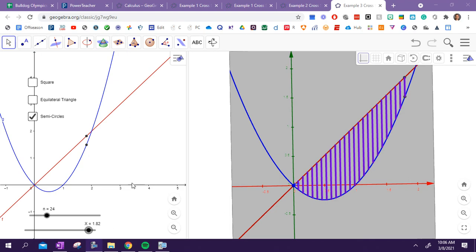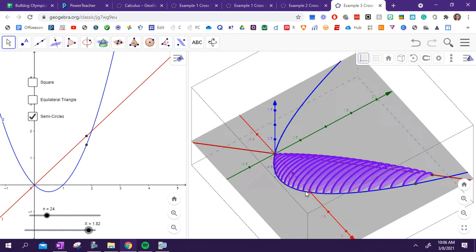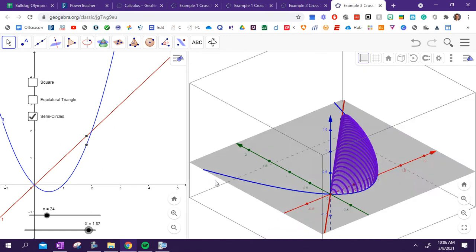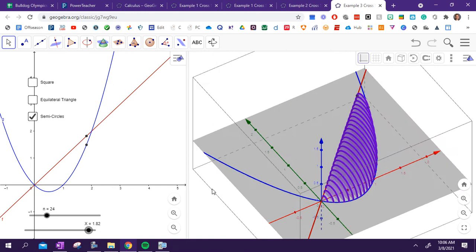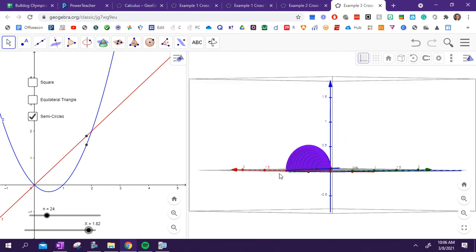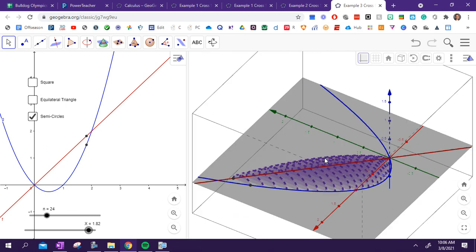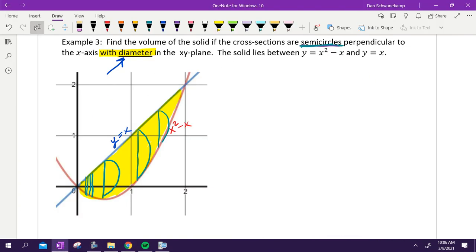Here's your shape. It looks like this. We drew our vertical lines, and when we look at it sideways, we're getting those semicircles. It's a croissant, or maybe like a cocoon that was built on a wall, so it's flat on one side. But that's the general shape that we're making here. Again, that's a really strange concept, but you don't have to be an expert at it to set this thing up.